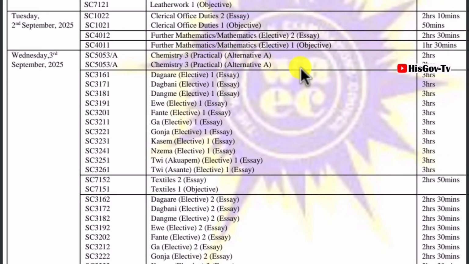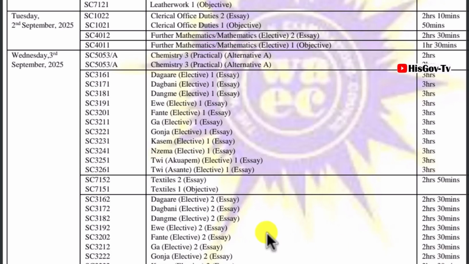So let's look at more. Now on Wednesday, 3rd September, we will have chemistry, another chemistry practicals, alternative A will be written. Then the indigenous languages, essay and elective, essay. So Dagari, Dagbani, Ewe, Fanti, Gonja, Kasem, Nzema, Twi, Akuapem and Asante Twi. The essays will all be written on 3rd, including textiles, Dagari essay, Fanti, Ga, all these will be written on 3rd September, as well as chemistry. Don't forget the chemistry too as well.